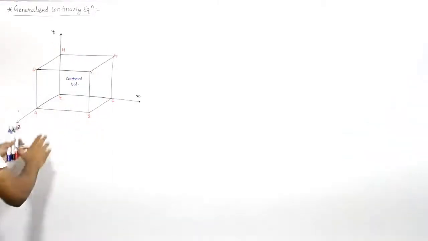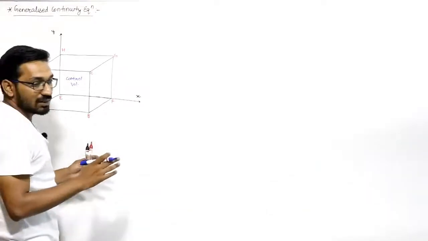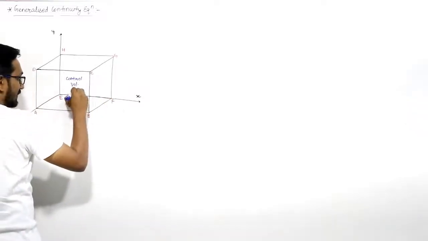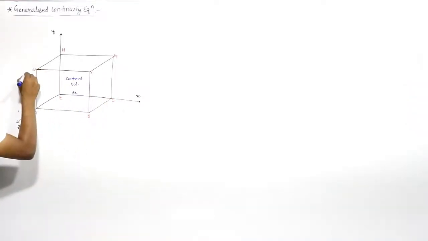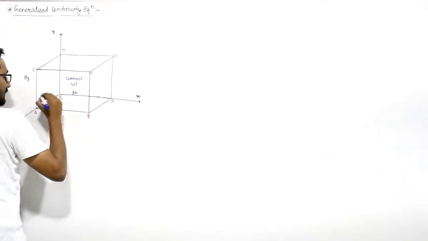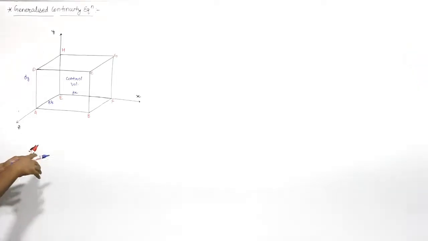Now let us say that this is a very small control volume section we will discuss, and the lengths are: this length is dx, this length is dy, and this length is dz, right? Now let us say that fluid is flowing in all the directions.